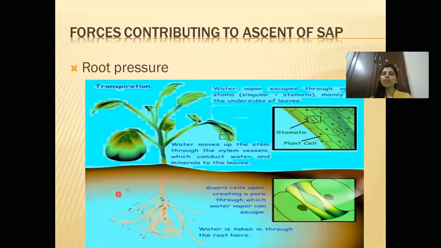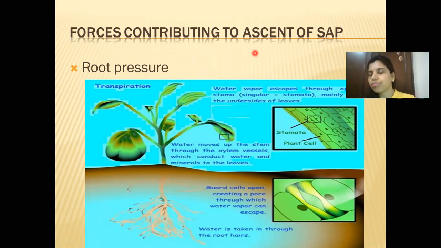Now you have to understand the forces which are contributing to the ascent of sap. Ascent of sap means what? Now you have learned that when leaves are preparing food, they require water. From where is this water reaching the leaf? The roots are absorbing that water, and this water is pushed up and it reaches the leaf.